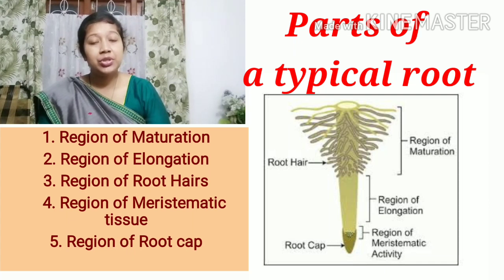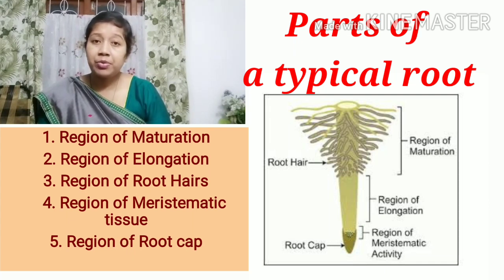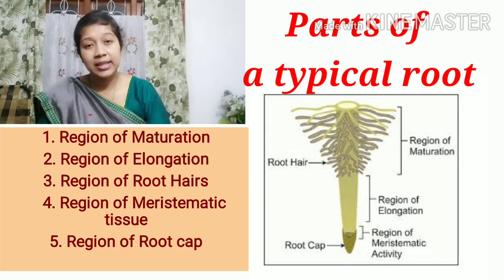Then after the region of cell division or region of meristematic tissue comes the last region towards the tip, and this is called the region of root cap. Now the region of root cap is formed by some parenchymatous cells.